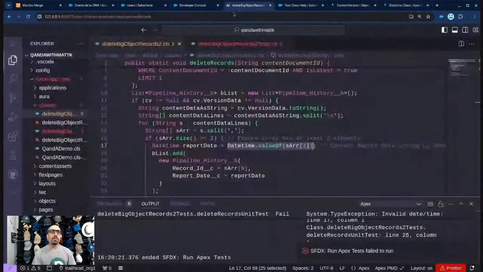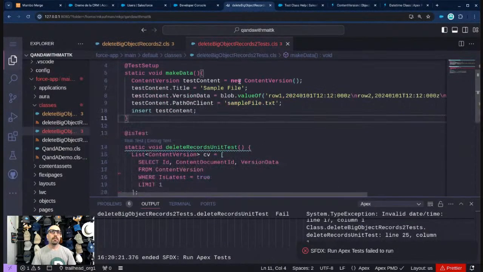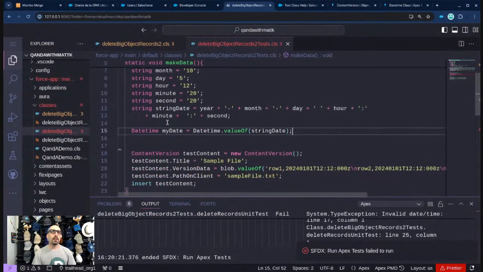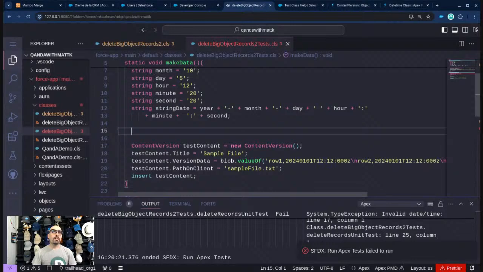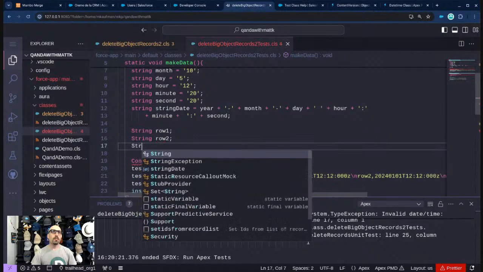So I'm going to take this, I'm going to come back to my Apex test class, and I'm going to paste this up here, and here's a date of the string. So I can actually put the string date in there. So what I'm going to do, let's do this, string row 1, string row 2, and string row 3.